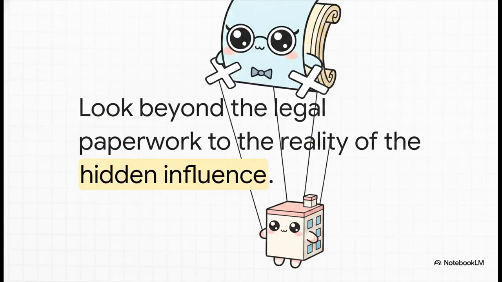And this brings us to a really crucial concept: substance over form. Paragraph 10 of IAS 24 makes it a strict mandate. When evaluating a related party relationship, you have to look at the actual substance of the relationship, not just the legal form. You've got to look past the legal paperwork. If someone has the power to pull the strings behind the scenes, it really doesn't matter what their official title on the document is. The standard demands that the reality of that influence is recognized.